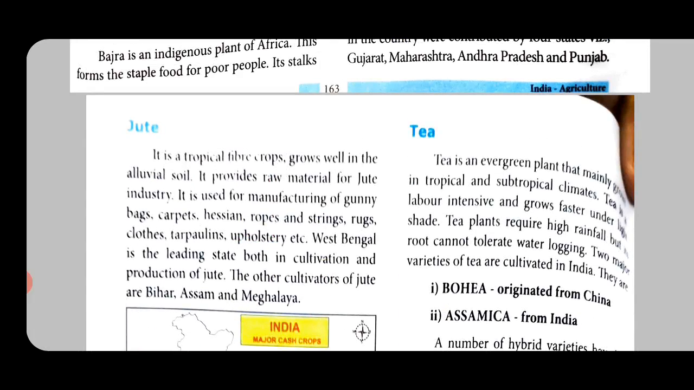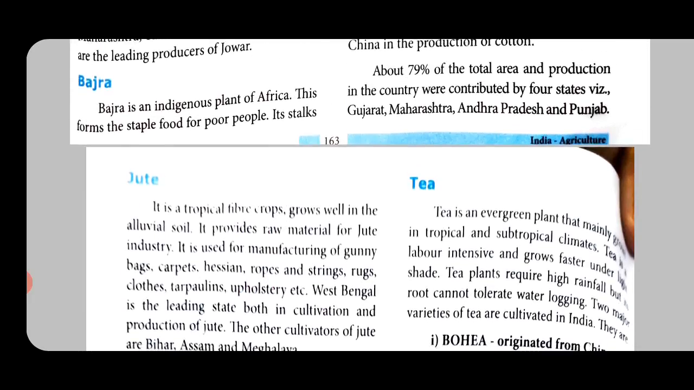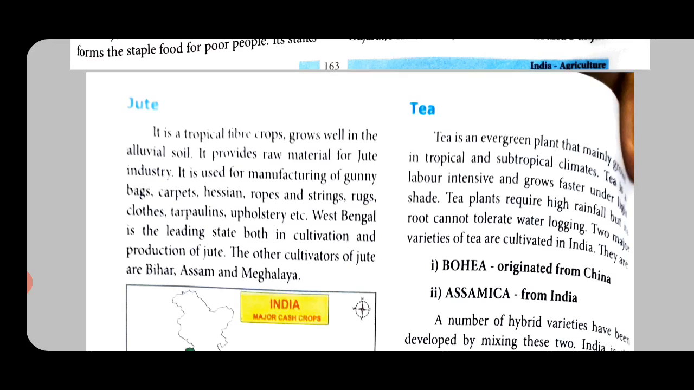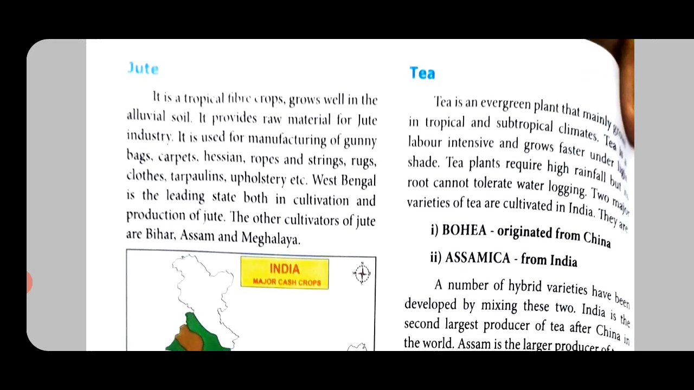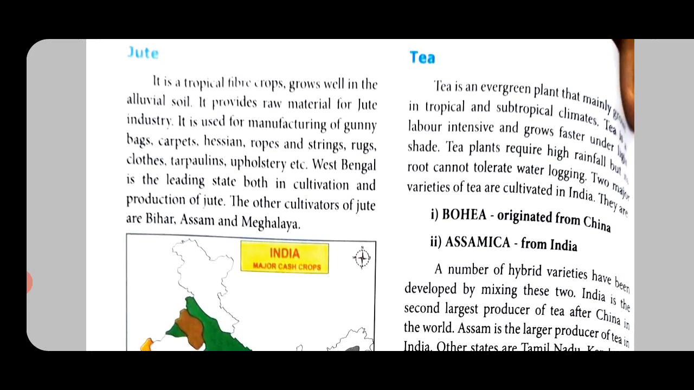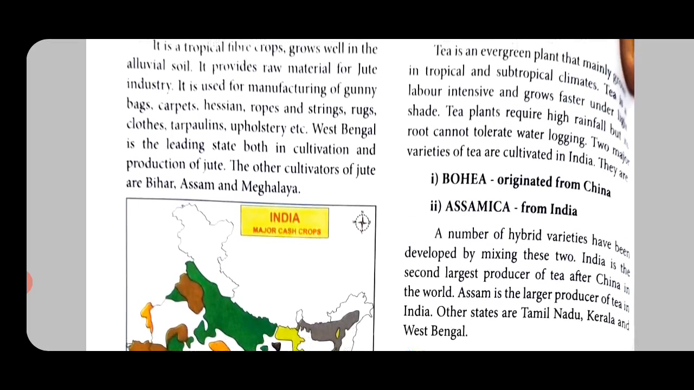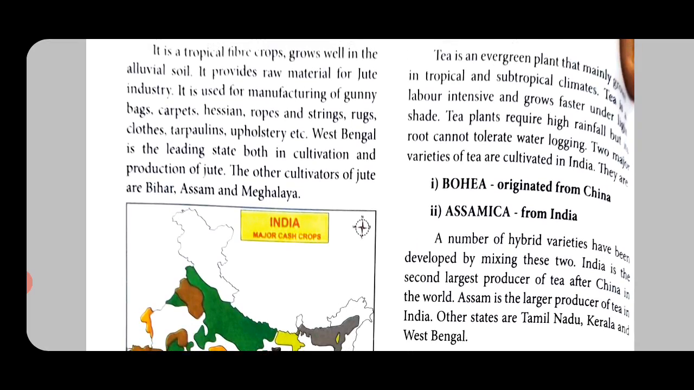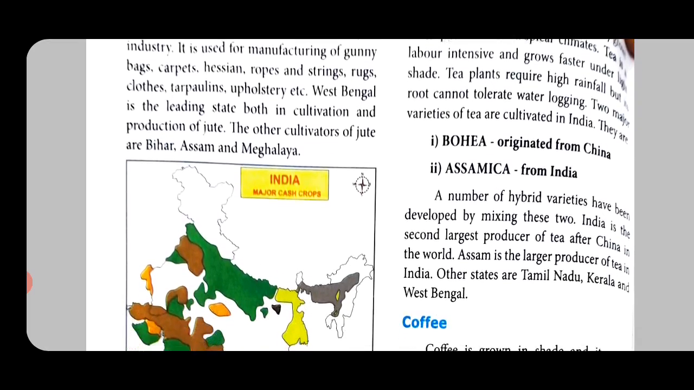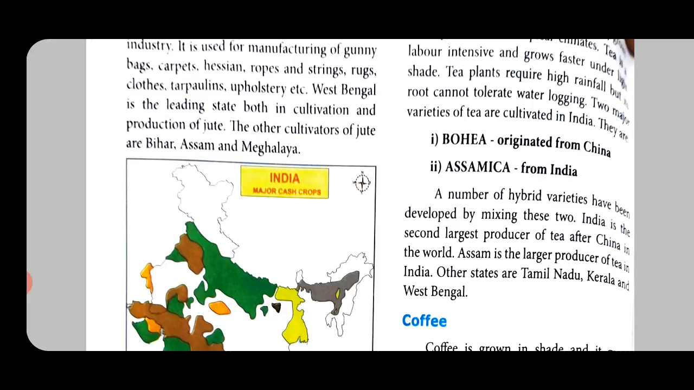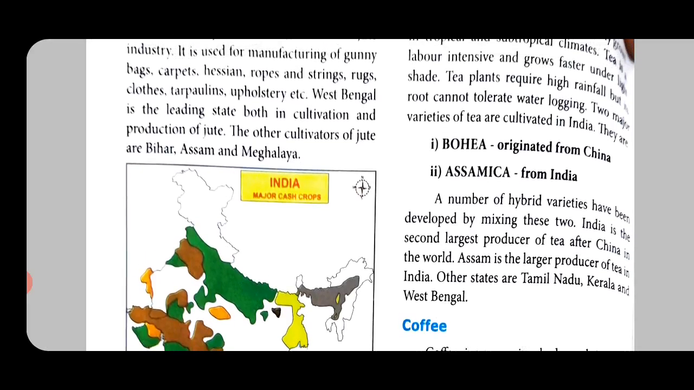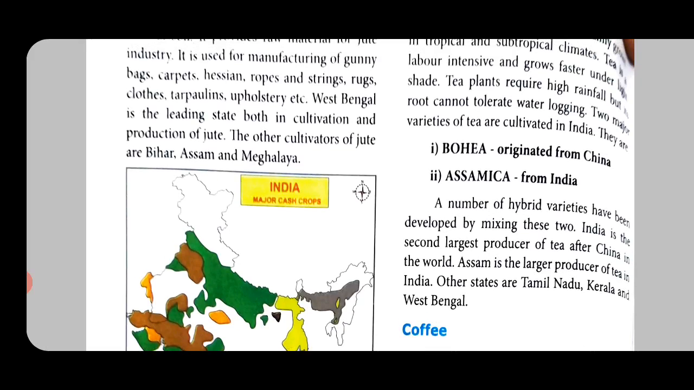Tea is an evergreen plant that mainly grows in tropical and subtropical climates. Tea is labor intensive and grows faster under light shade. So, we know that for plantation of trees we need lots of human labor, and we have to have light shade, not a heavy sun. Tea plants require high rainfall, but its roots cannot tolerate waterlogging. So, if you have seen tea, it is not grown in flat lands. It should have a slope because water should not stand there.